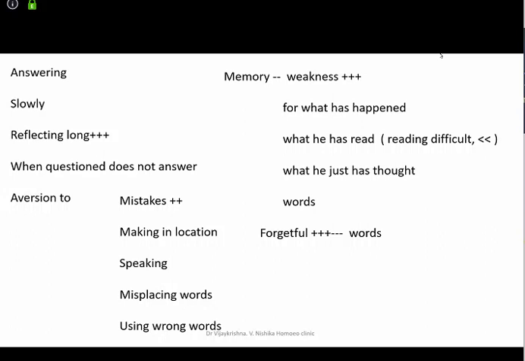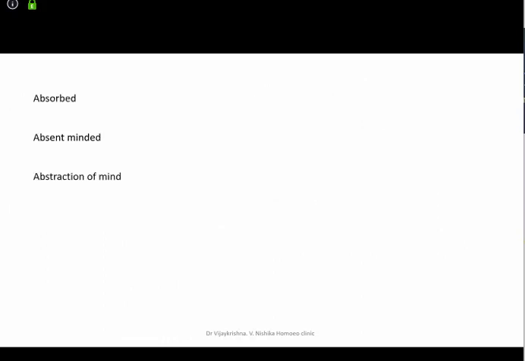Another aspect that we saw here is they can make mistakes. Mistakes in location, mistakes in speech, they can misplace words or use wrong words. Memory weakness for what has happened, or what he has read, or what he has thought. Weakness of memory for words, and he might also forget words. We saw absorbed, absent-minded, abstraction of mind. They're all there in calculus.